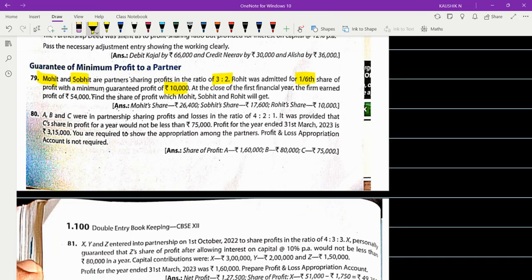At the close of the first financial year, the firm's net profit was rupees 54,000. They're asking you to find out how much each partner, Mohit, Sobit, and Rohit, will get as their share of profits. So here you have the guaranteed profit amount. You know that there are two partners, Mohit and Sobit, sharing profits and losses in 3:2 ratio, and one partner is getting admitted. This is a concept of admission, a newly admitted partner, and he's been given 1/60 share in the profits.